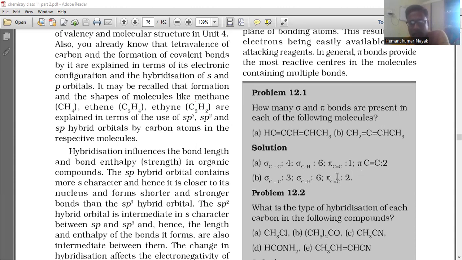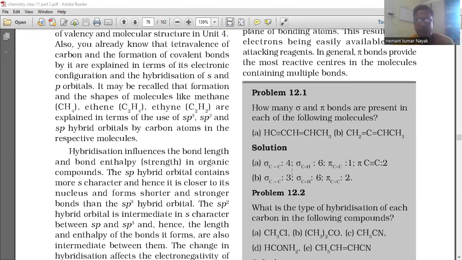In a double bond 1 pi bond is there, and in a triple bond 2 pi bonds are there.